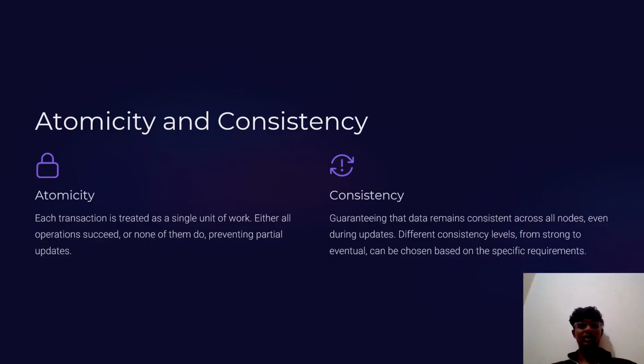In this slide, let's see about atomicity and consistency. Atomicity. Each transaction is treated as a single unit of work. Either all operations succeed or none of them do, preventing partial data updates. Next one is consistency. Guaranteeing that data remains consistent across all nodes, even during updates. Different consistency levels, from strong to eventual, can be chosen based on specific requirements.